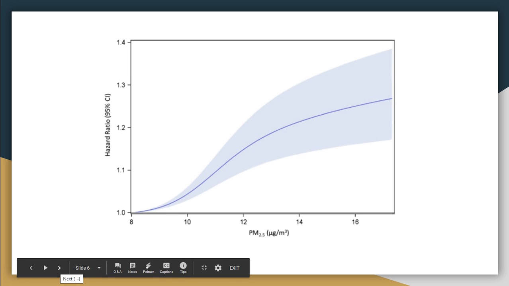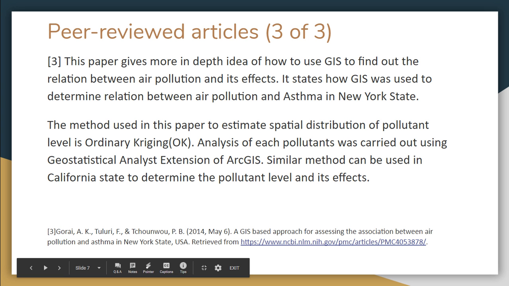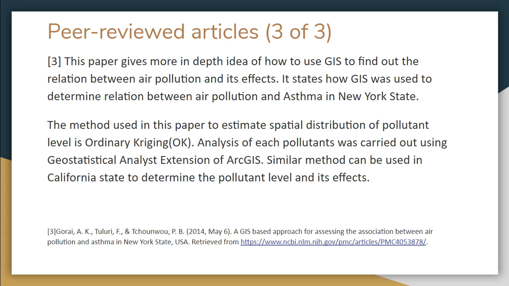The last article that I chose for this proposal talks about the study of the association between air pollution and asthma in New York State using GIS. The monitoring stations were placed at specific points to collect data regarding ozone, PM 2.5, and SO2.